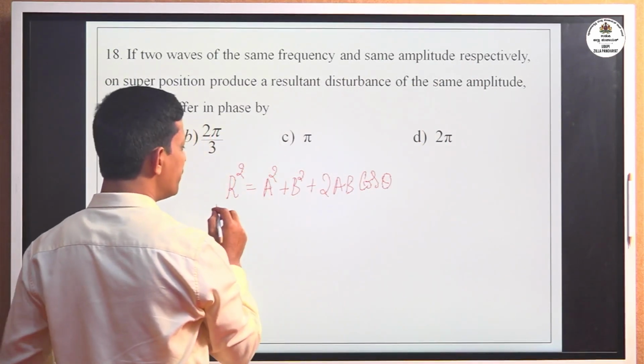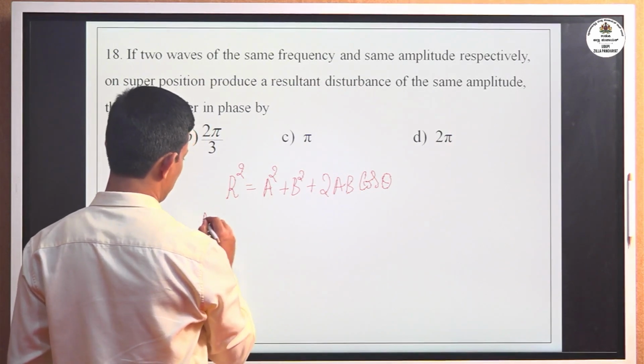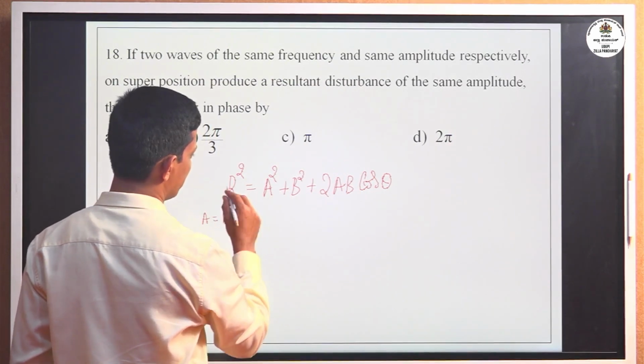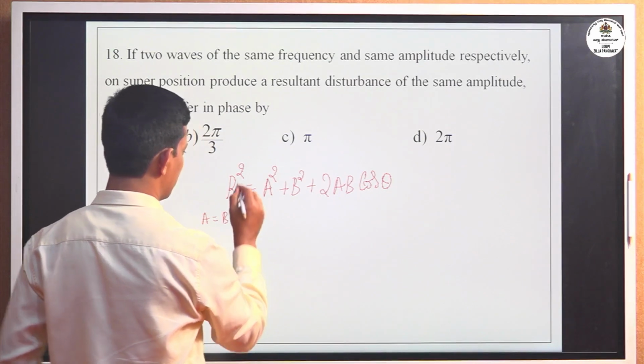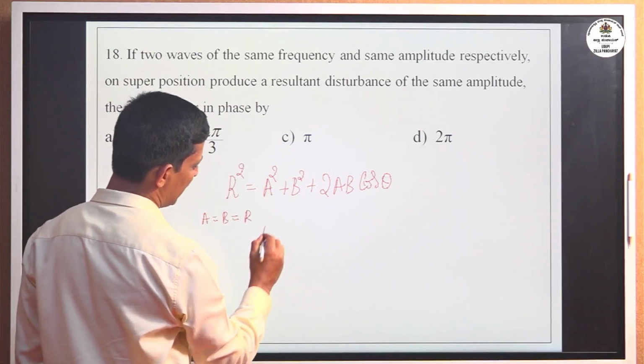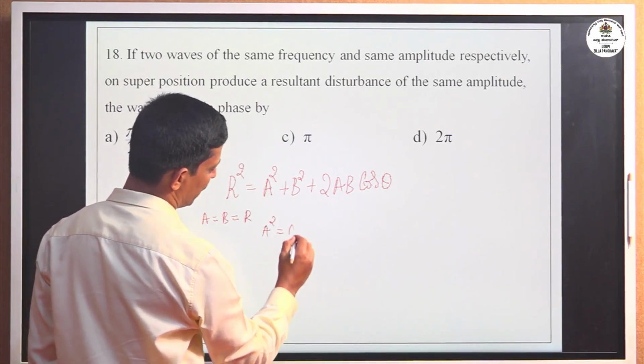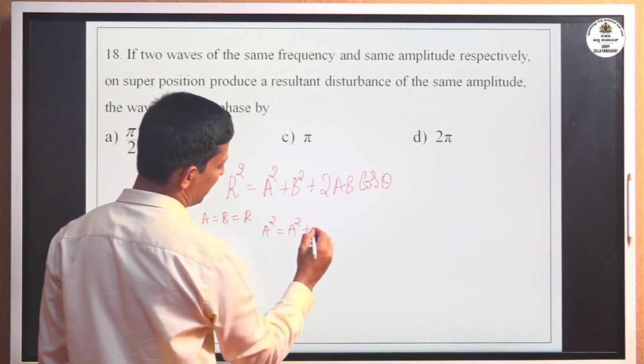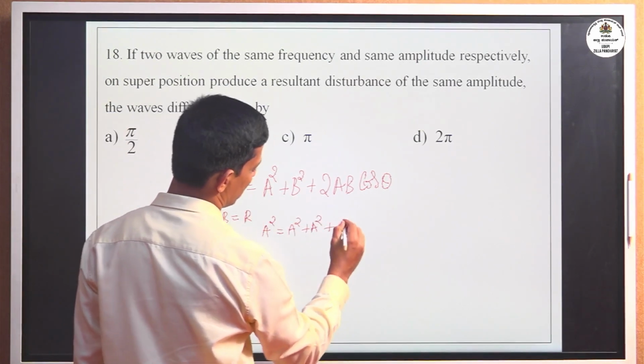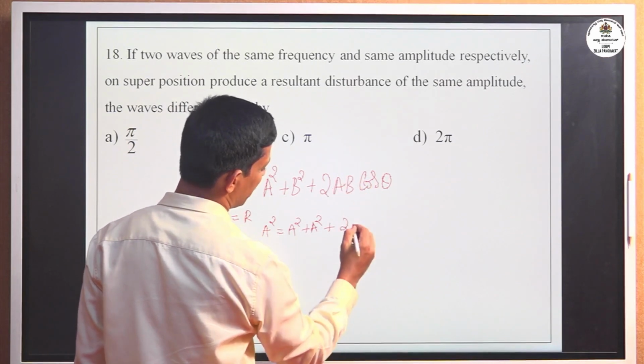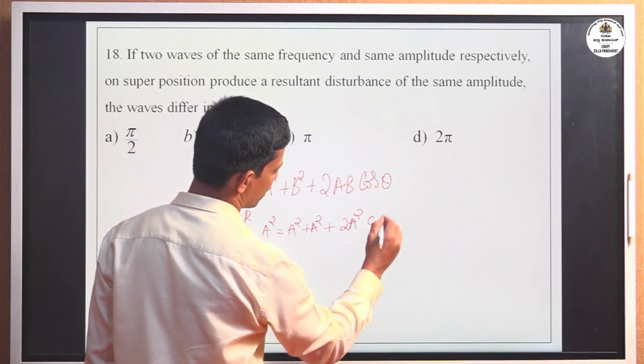Now here the two waves have the same frequency and the same amplitude, and the resultant disturbance also has the same amplitude. Since the amplitude is the same, A, B and the resultant are equal. If we substitute R square equal to A square, and B also equal to A, we get A square equals A square plus A square plus 2A square cos theta.